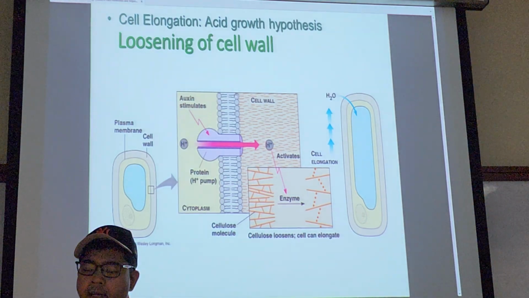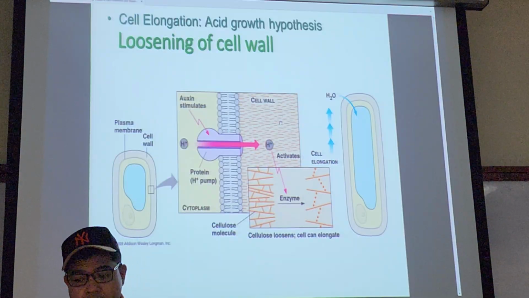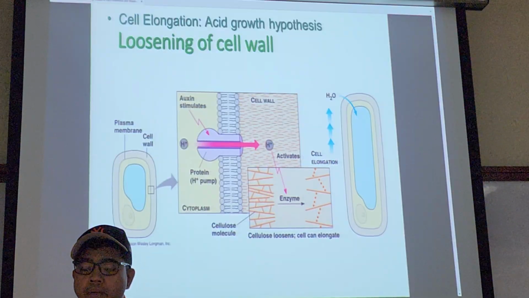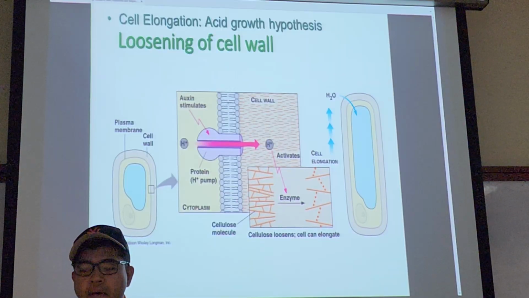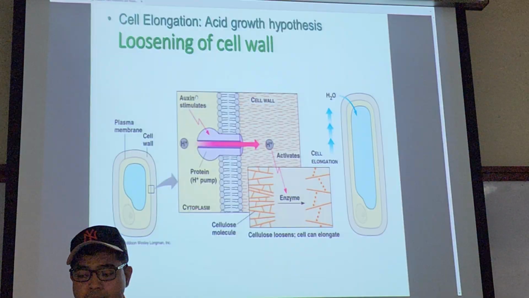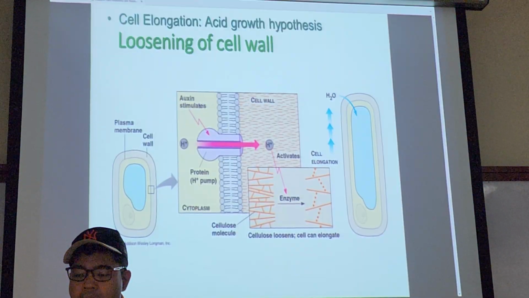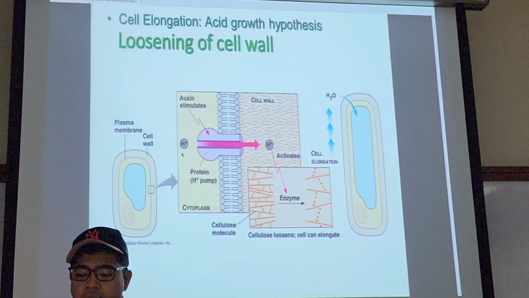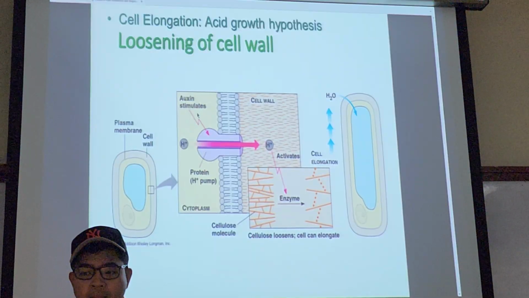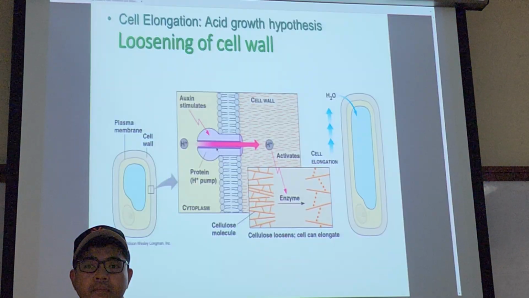When you zoom in here, you can see that this is your cell wall because it's a plant, and this is the plasma membrane, right? And then this is your cytoplasm, right? So when auxin is present, it will stimulate this hydrogen pump, a protein pump, okay?